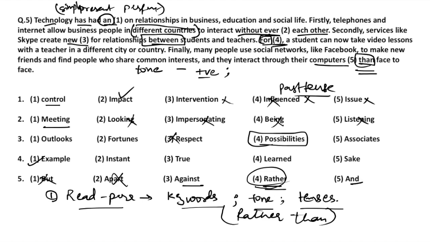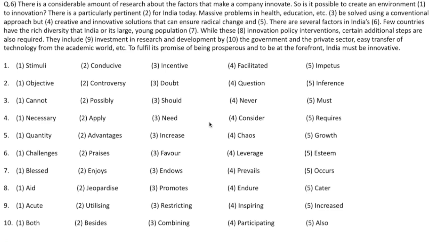So the answer is clear, rather than face to face, because it is saying that people on Facebook can make new friends and interact through computer itself, rather than having to sit and meet face to face. Therefore rather flows directly and flows perfectly with the answer. So this is our fifth question. Let's now come to the next question. Let us take our sixth question.